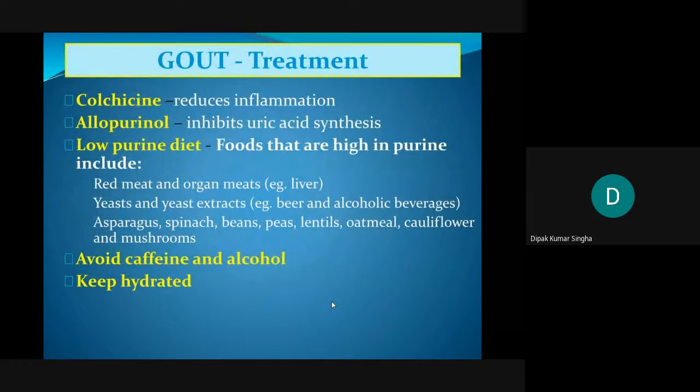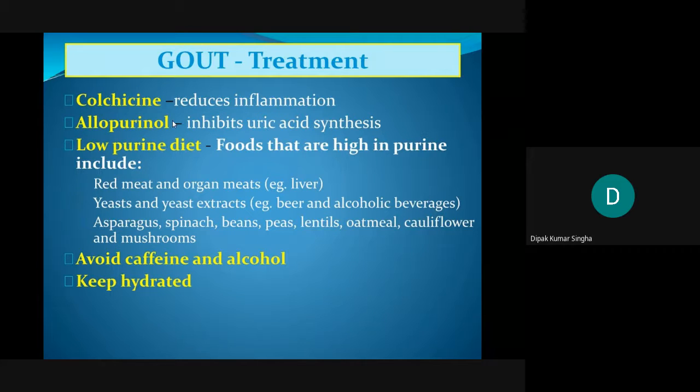What is the treatment? Basically, for gout, how to treat it? Colchicine reduces the inflammation. Colchicum autumnale is the source of the alkaloid. Another most important drug is allopurinol. I mentioned allopurinol before too: allopurinol or alloxanthine, actually because it is a xanthine derivative. It acts as a suicide inhibitor, because alloxanthine is a more powerful inhibitor than the original allopurinol, that's why it is called a suicide inhibitor.